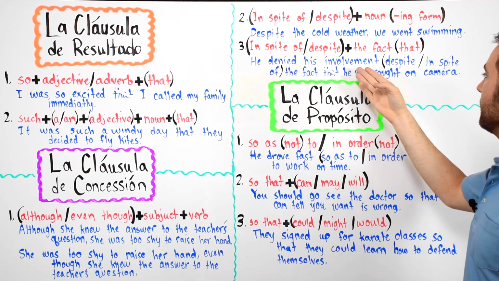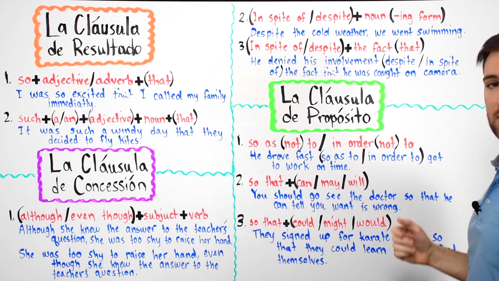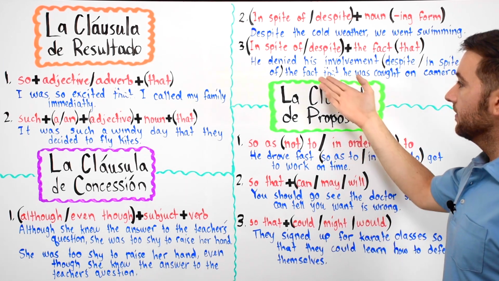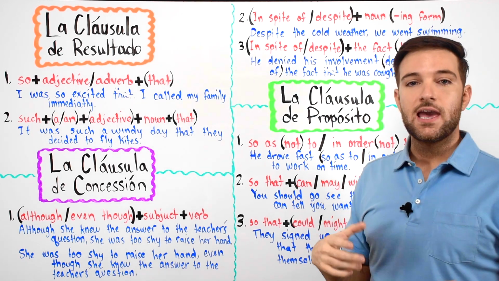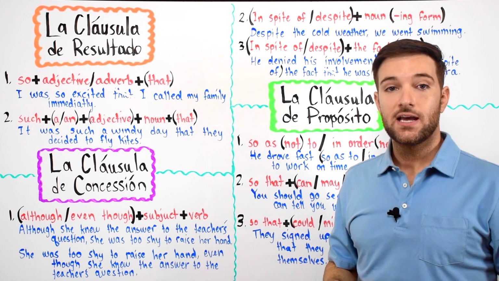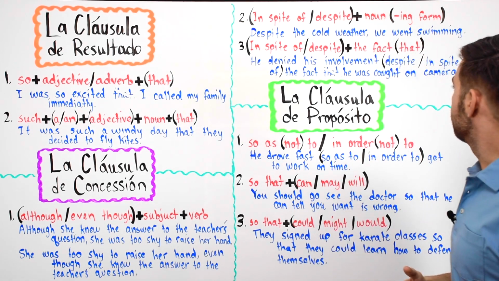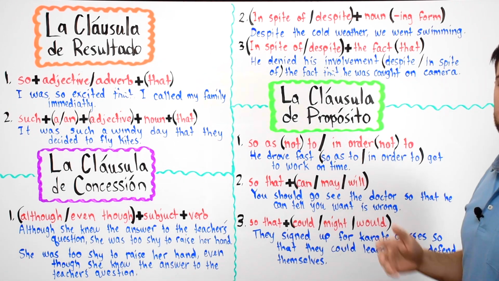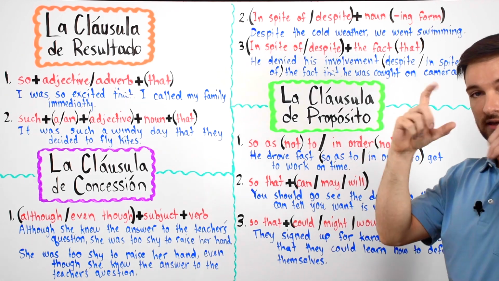He denied his involvement in spite of the fact he was caught on camera. Okay? So, in this case, it translates to like, él negó su participación a pesar de que fue captado por la cámara. Okay? Despite the fact he was caught on camera. Okay? Fue captado. He was caught on the camera.